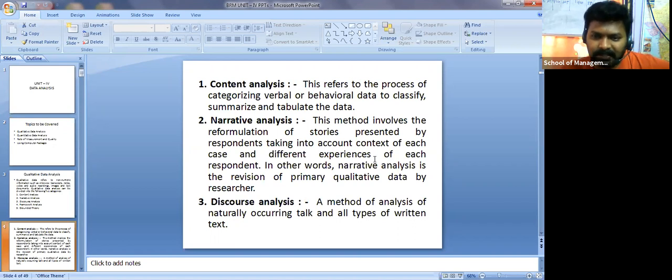Once a customer or respondent responded, it's too bad, then this is a negative statement. So I'm dividing positive statements and negative statements. Okay, hope you understand content analysis. This refers to the process of categorizing verbal or behavioral data to classify, summarize, and tabulate the data.